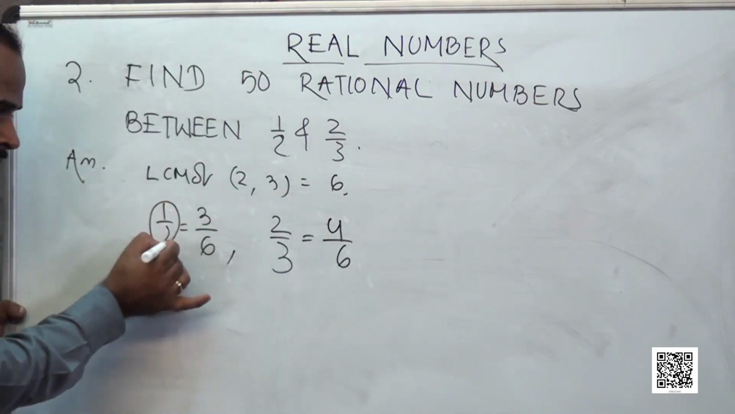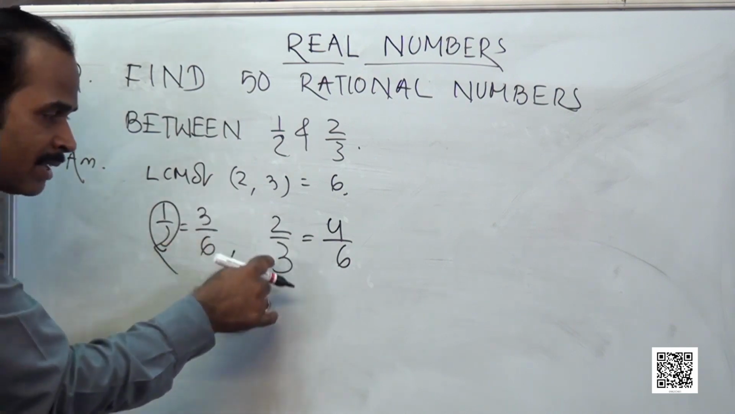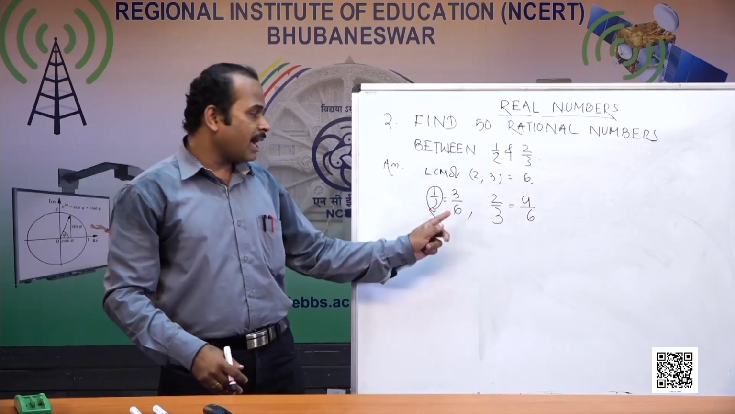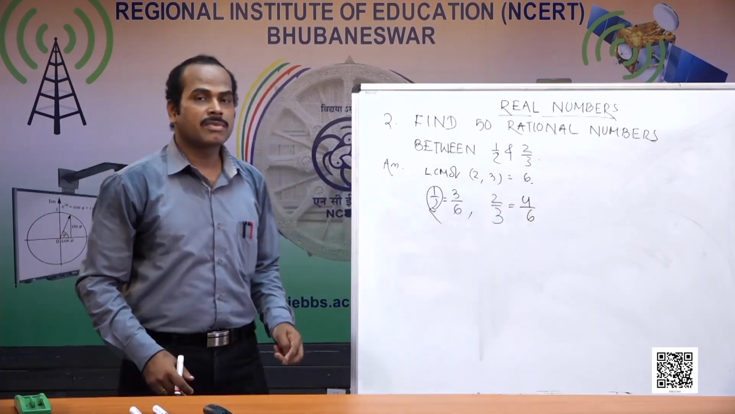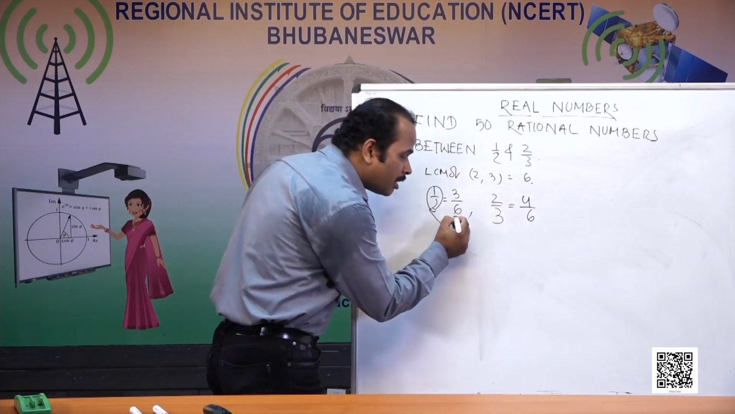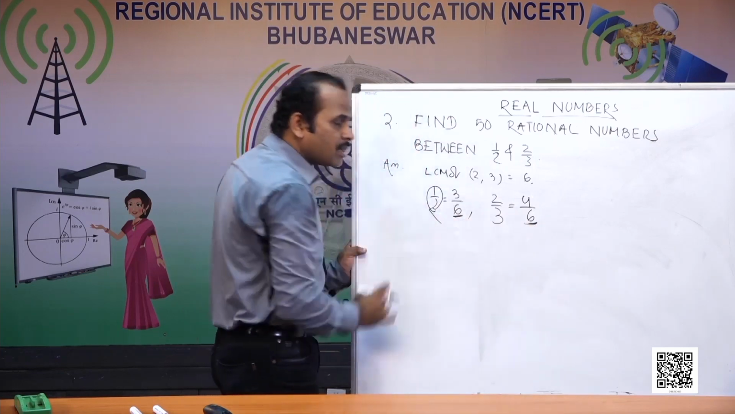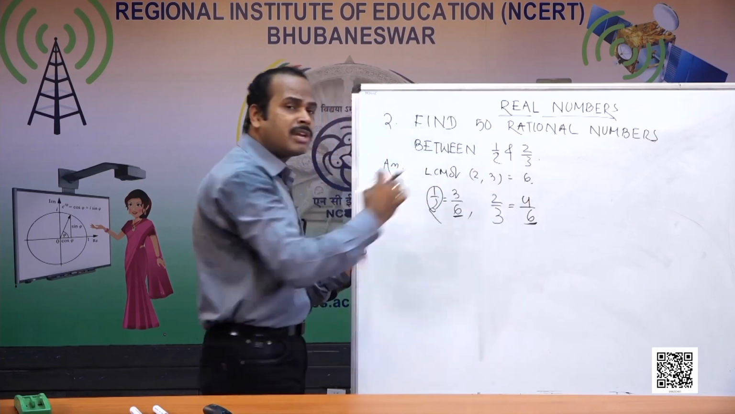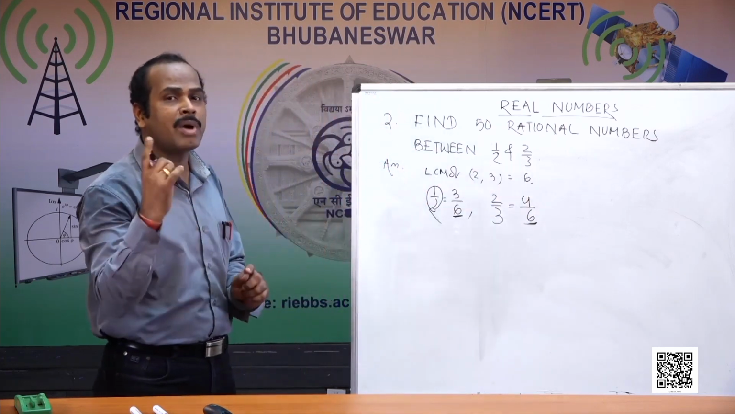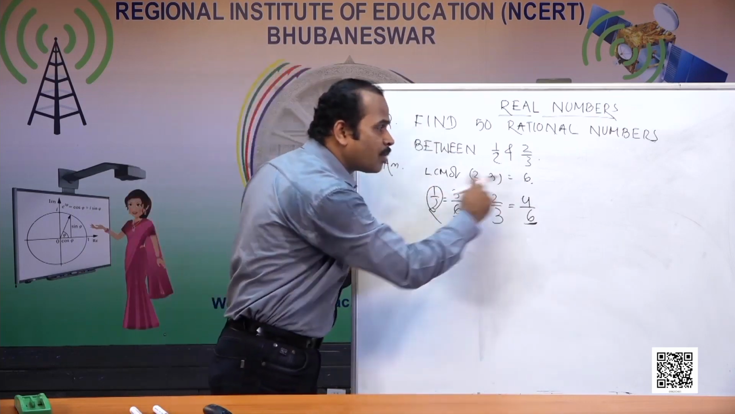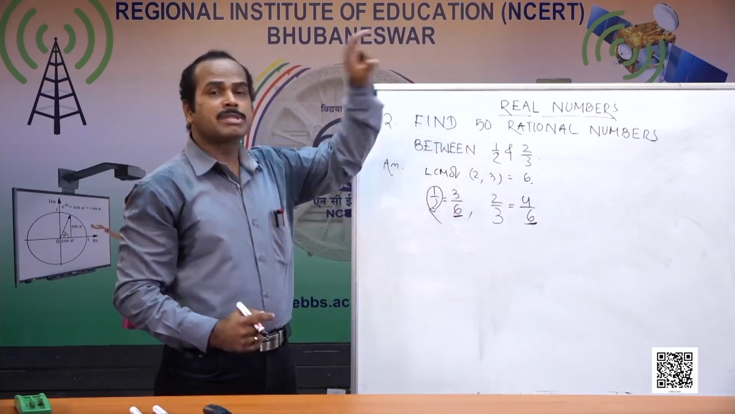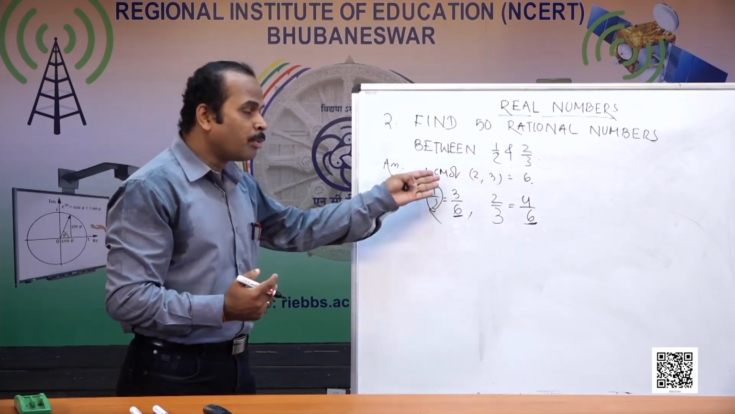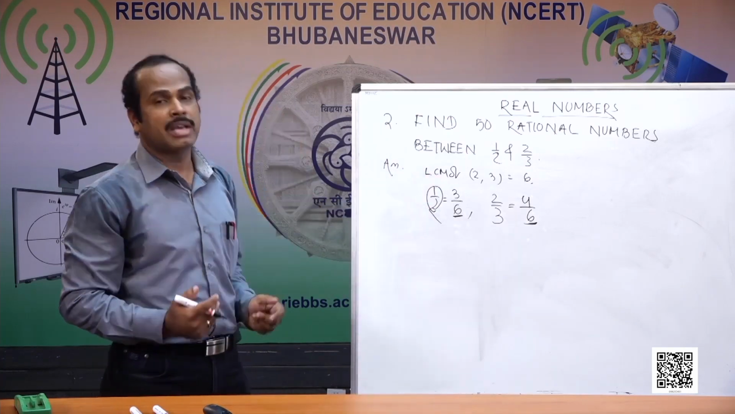Now 1 by 2 has turned into 3 by 6, and 2 by 3 has turned into 4 by 6. Now that the denominators are equal, 6 and 6, let us find the difference in the numerators, 3 and 4. 4 minus 3 is 1. That means the difference in the numerator is 1. But I require 50 rational numbers between them. So let us multiply both the numerator and denominator of each rational number by 51.